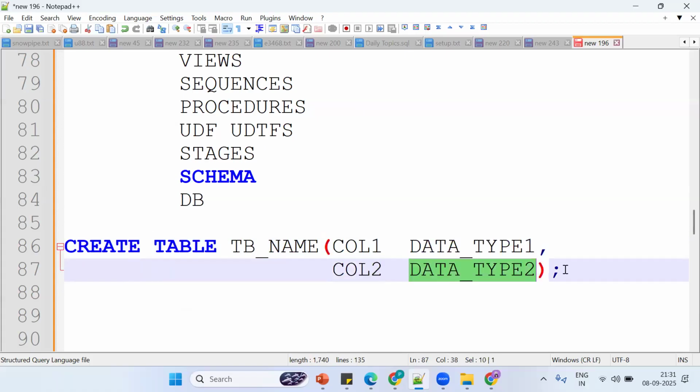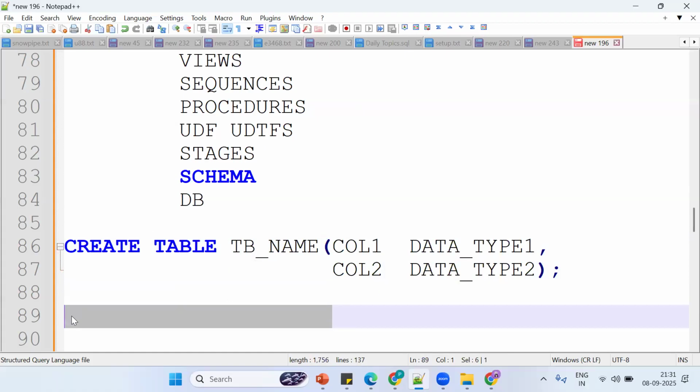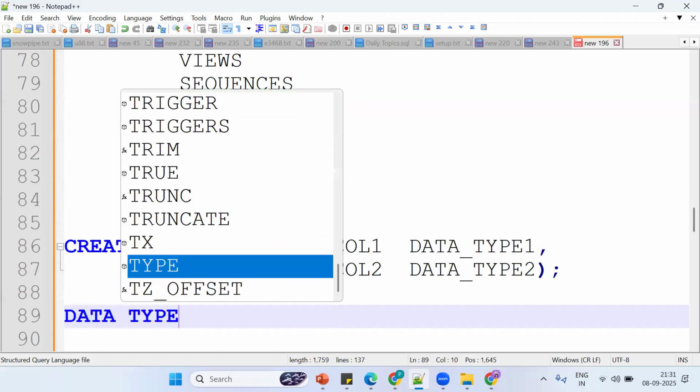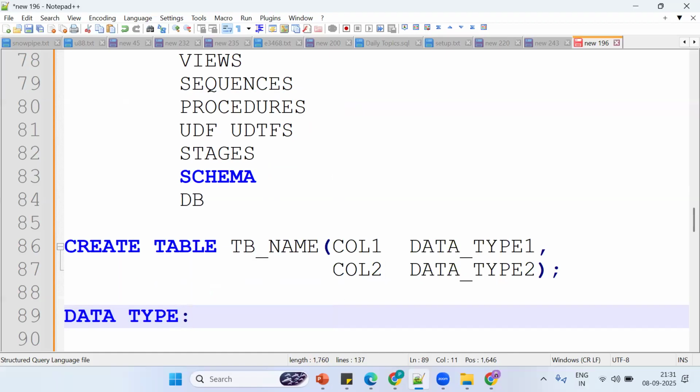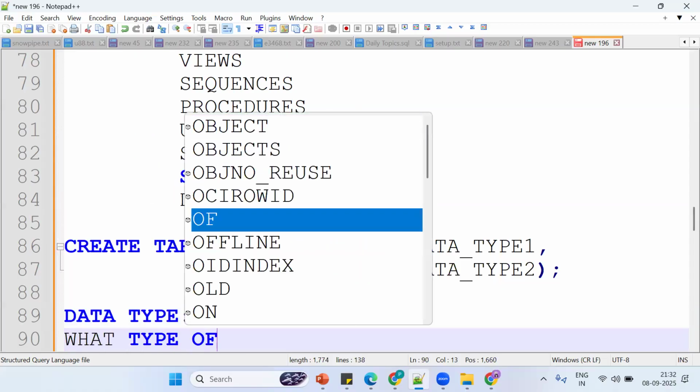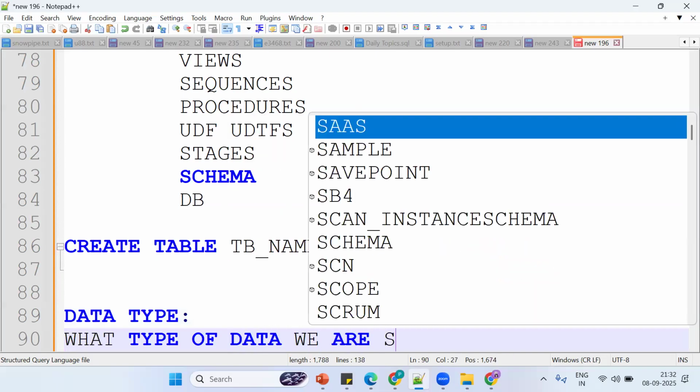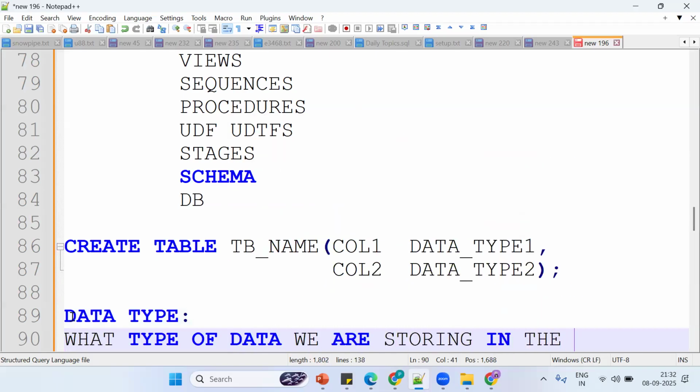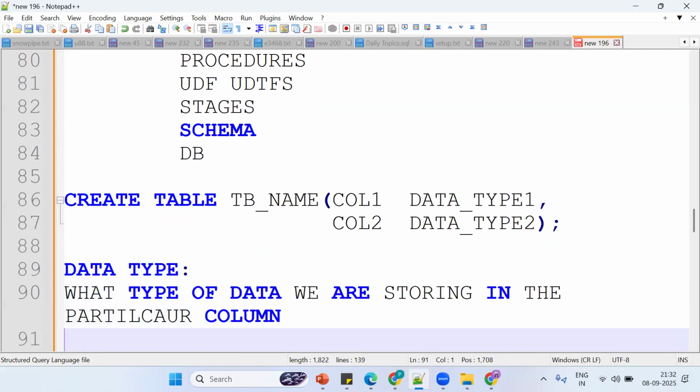Column two, data type. Before that, tell me what is data type? Meaning, anyone, any idea? What is data type? It's a structure of the given input. So what type of data? Simple thing. What type of data are we storing in the particular column? In the particular column, what type of data can it be? I'll try to explain.